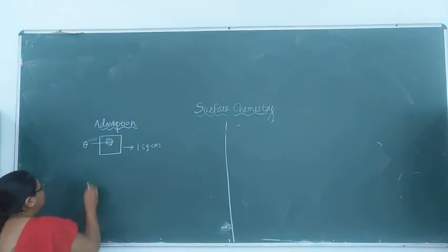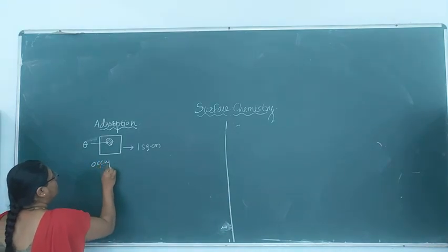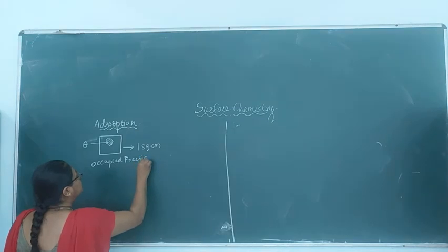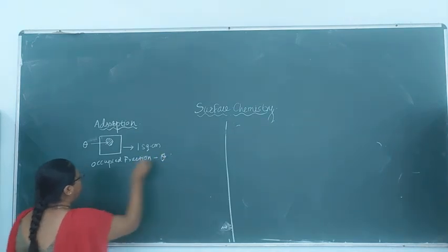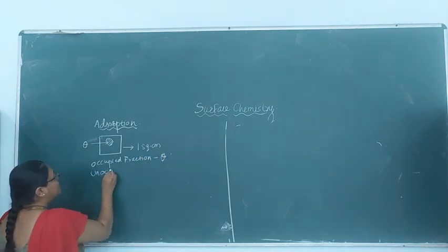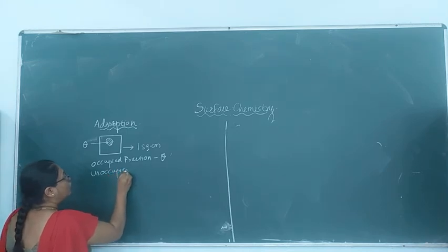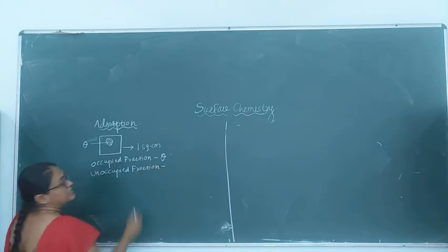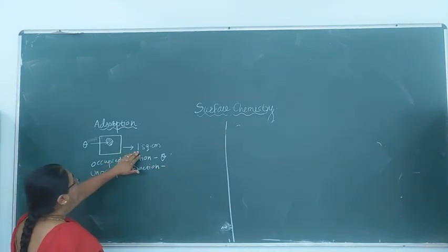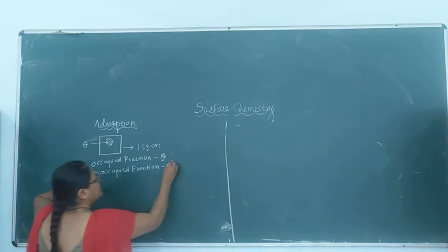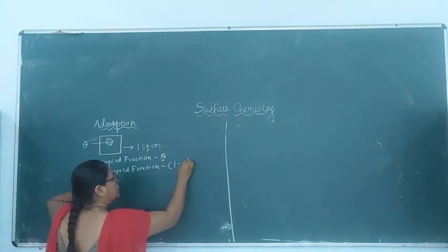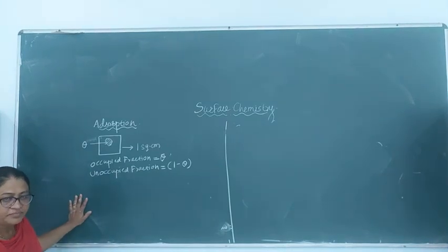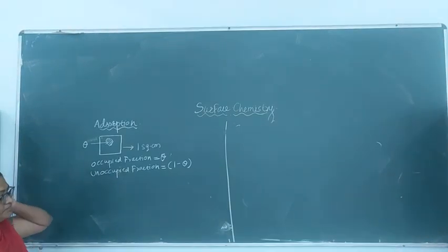Alright, therefore, the occupied fraction we have considered is theta. Therefore, how much will be unoccupied? Unoccupied fraction is equal to, total is 1, out of that theta is occupied, therefore 1 minus theta will be unoccupied.